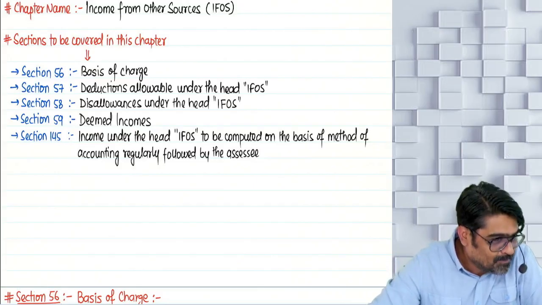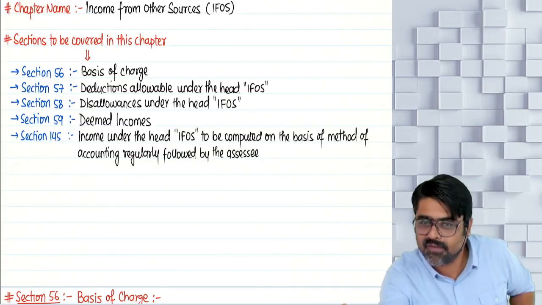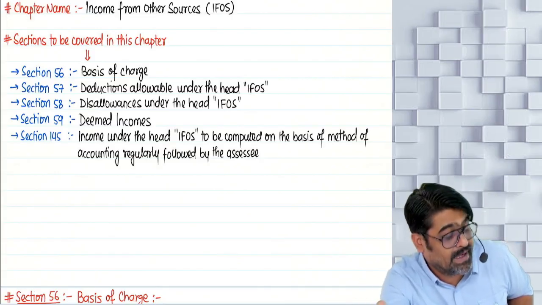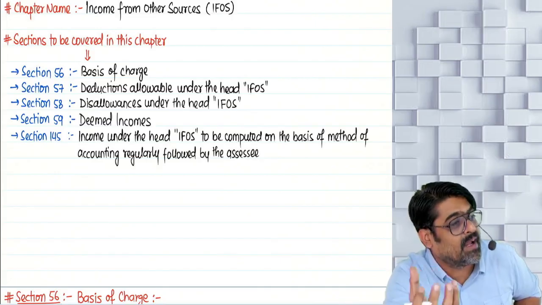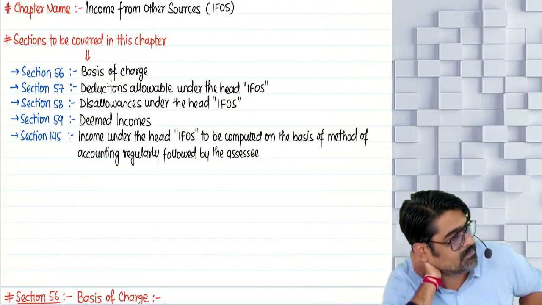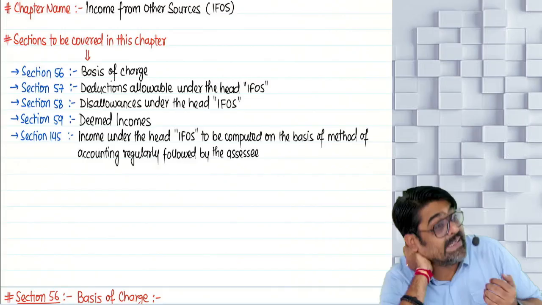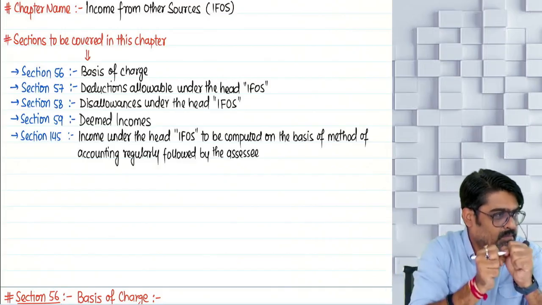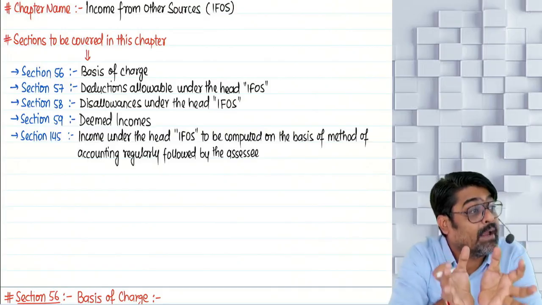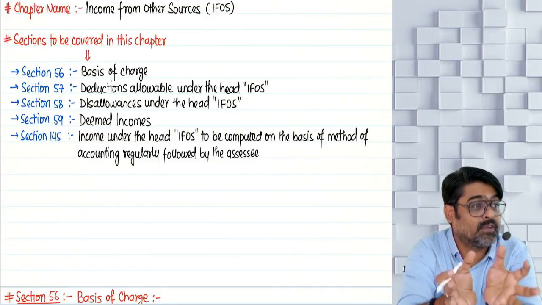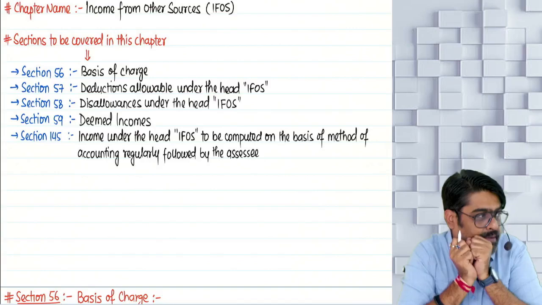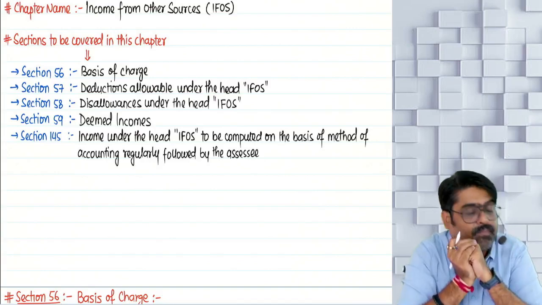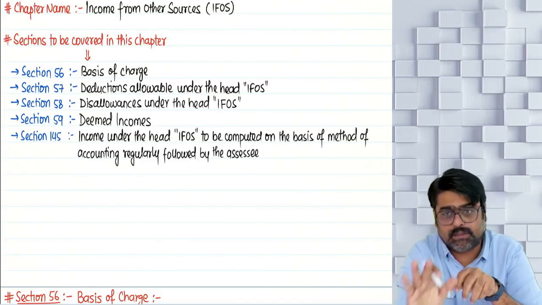Now tell me, if I have a bank FD, from that bank FD I will earn some income, interest. So that interest is my income from a bank FD. Bank FD is a source of income, giving me what type of income? Interest.